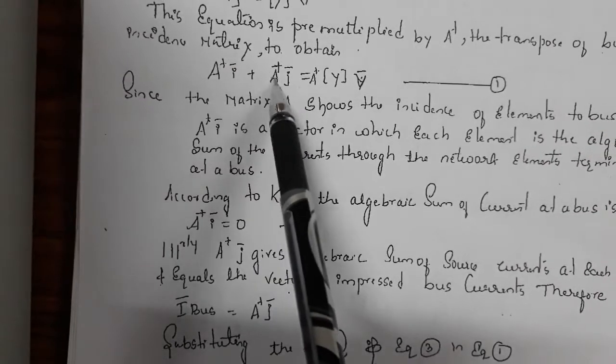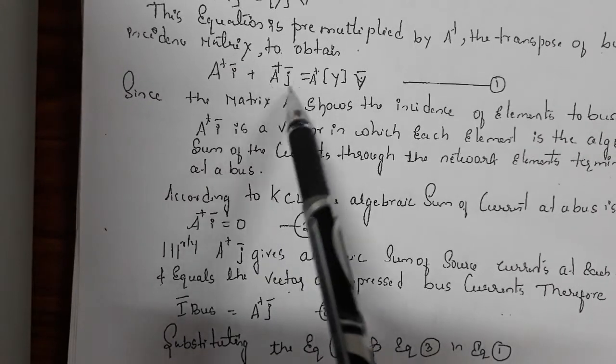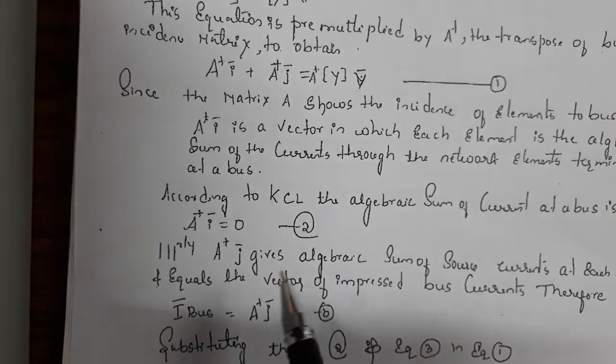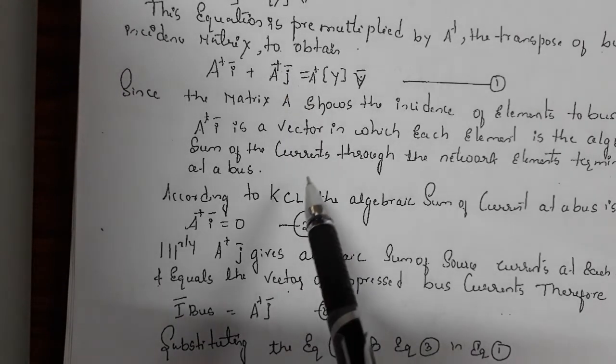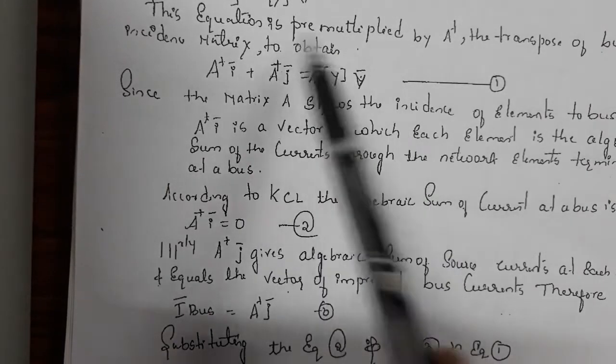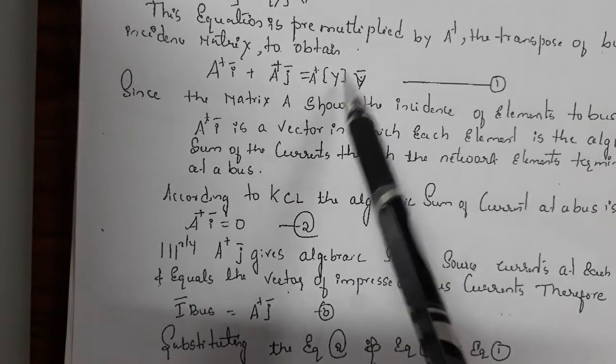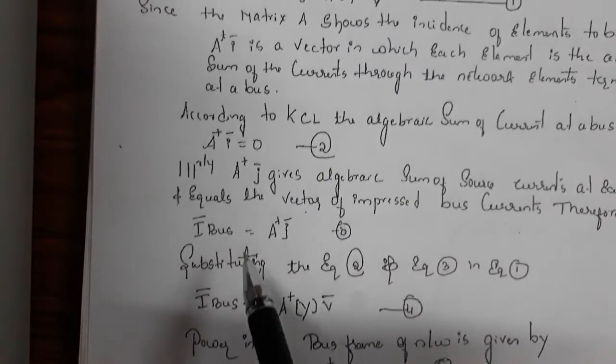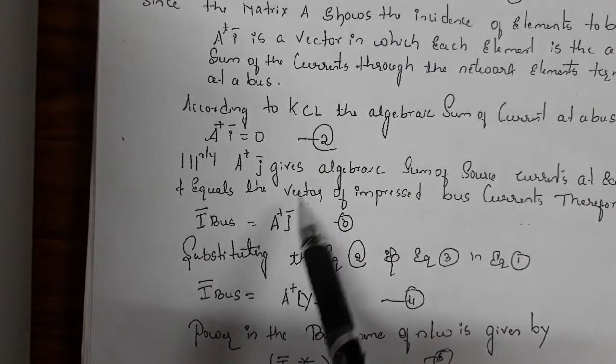Here I will substitute the value, this is nothing but I bus. This is equation 3, and that equation 2 will be 0. So this is the main equation. From this only we will be getting the value of Y bus. So just now we got this is I bus. So I bus is A transpose of J.